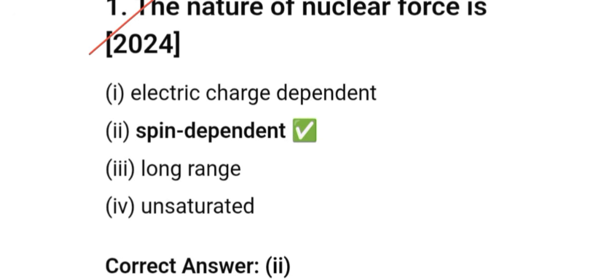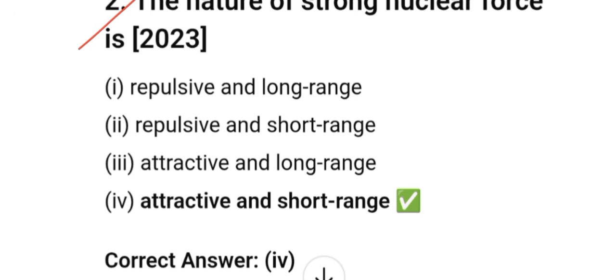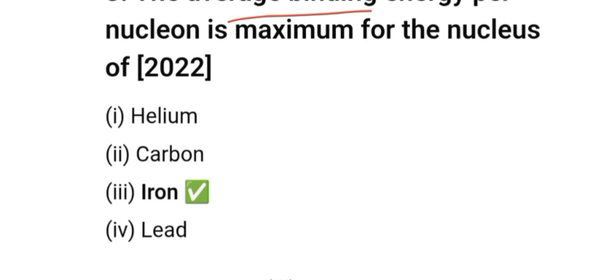Nature of nuclear force is electric charge dependent, spin dependent, long range, unsaturated. So it happens spin dependent. The nature of strong nuclear force is repulsive and long range, repulsive and attractive and short range. So our answer will be attractive and short range. Average binding energy per nucleon is maximum for the nucleus of helium, carbon, iron, lead. So our answer will be iron.